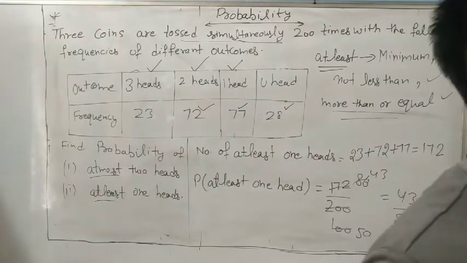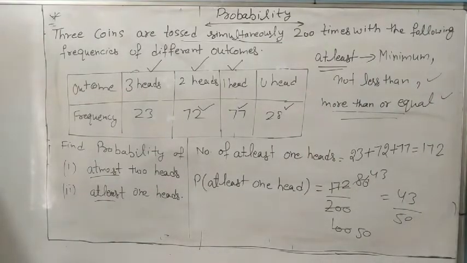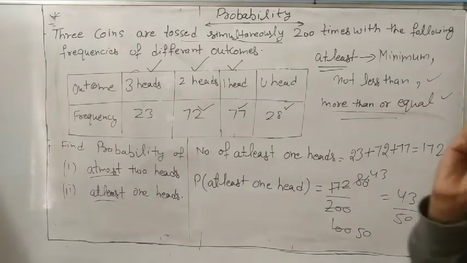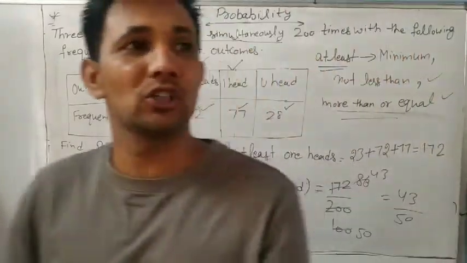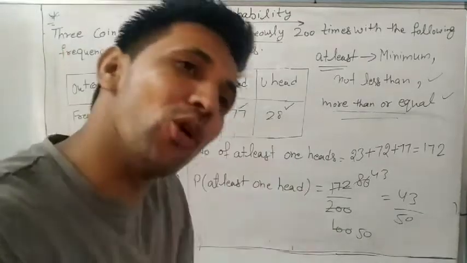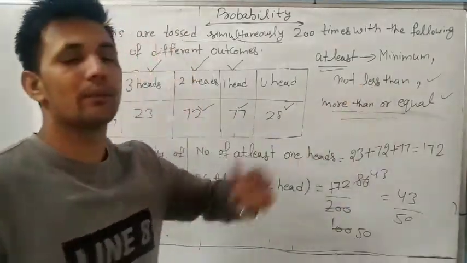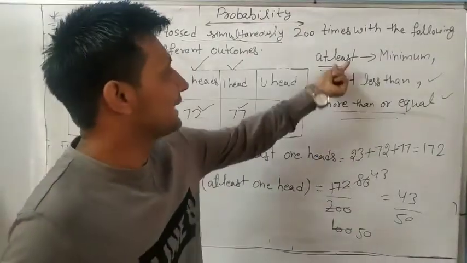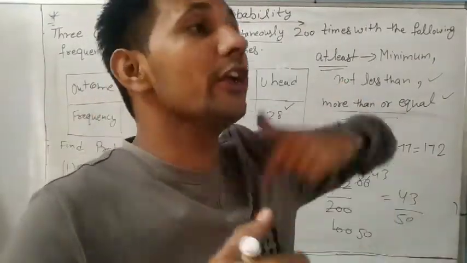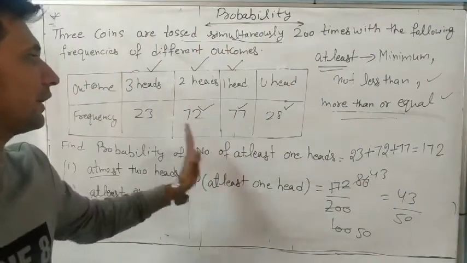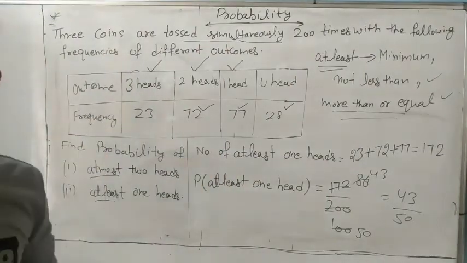So it is very, very important. What is the meaning of at least and at most? At least means not less than. At most means not more than. You can remember it like this: not less than or not more than. Otherwise, at least means more than or equal. You can remember it. Understand it?